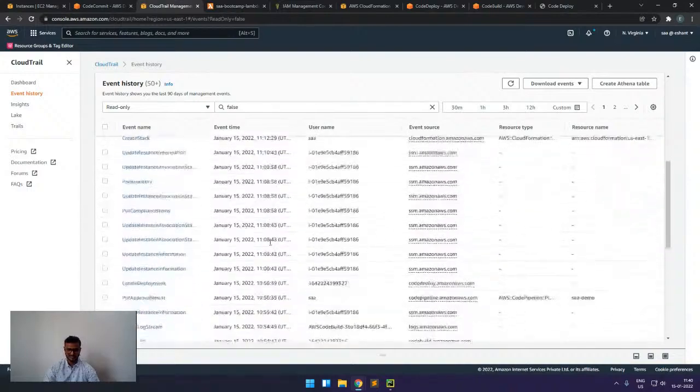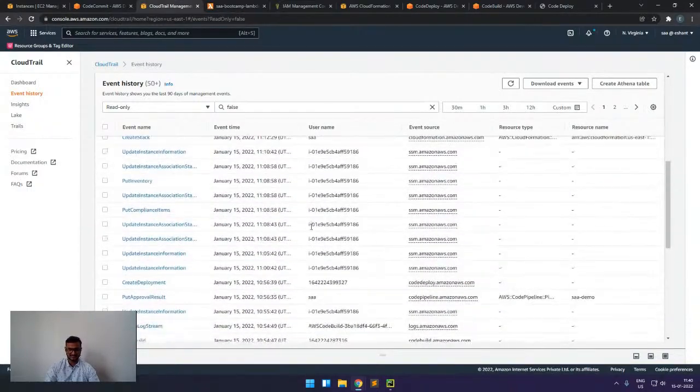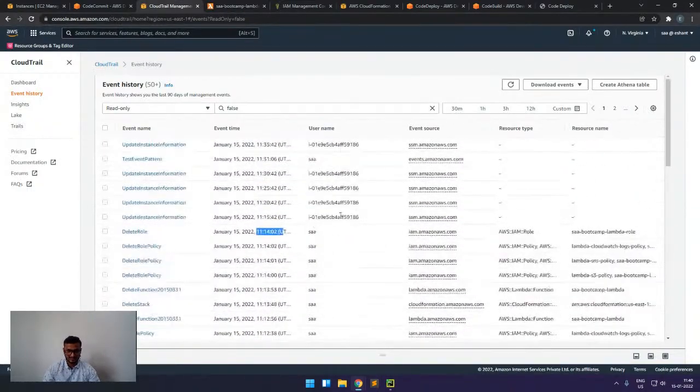So we can see all these things, for which instance, and if a user is doing something then we can know. And if some instance or role or API is doing something, then we can also see here that this instance is making this API call or this event. Like this, we can see multiple things.